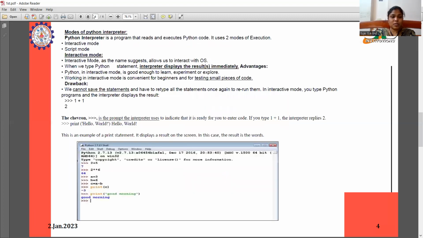The next one is modes of Python interpreter. Python interpreter is a program that reads and executes Python code. It uses two modes of execution: interactive mode and script mode. Interactive mode, as the name suggests, allows us to interact with the OS. When we type a Python statement, the interpreter displays the results immediately. The advantage is that Python in interactive mode is good enough to learn, experiment, or explore. Working in interactive mode, this is the Python program and its result.